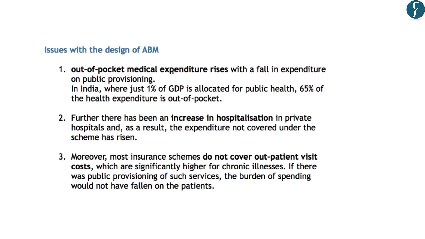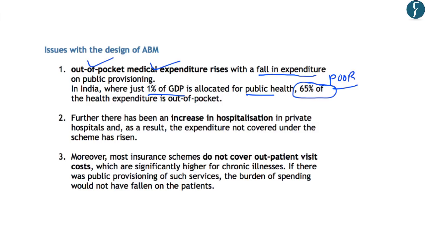Now under this, the authors say that the out-of-pocket medical expenditure generally rises with a fall in expenditure on public provisioning of health. So this means that as and when the government expenditure on health decreases, the out-of-pocket medical expenses for the normal consumers or the citizens increase heavily. In this regard, the authors say that in India, where just 1% of the GDP is allocated for public health, 65% of the expenditure is out of pocket for the citizens of India. And this impacts the poor people adversely.